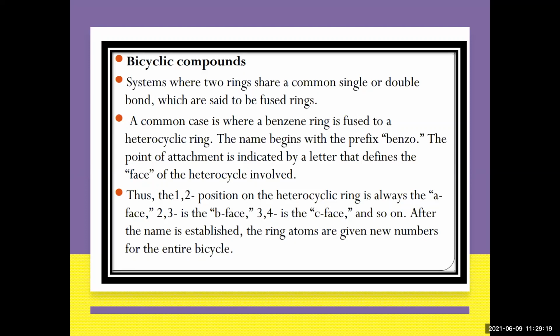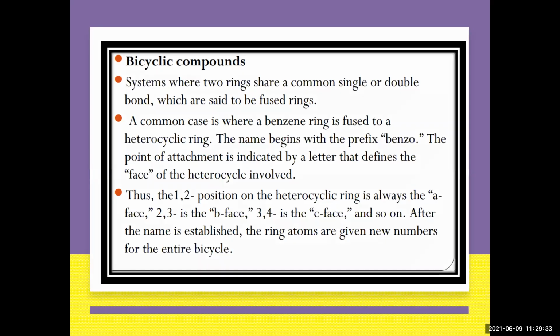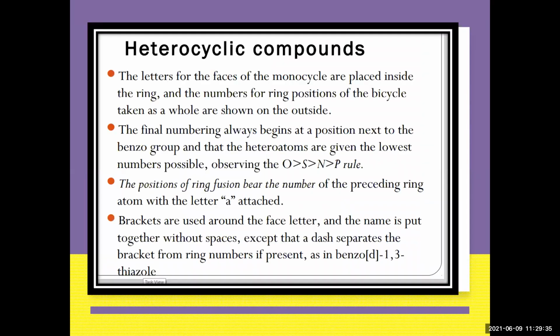And they are given a number, and they are written inside the bicycles. The entire bicycle is then given new numbers for the bicyclo compounds. After they are fused, they are given the two numbers. Now let's go for the next thing. The rules remain the same.